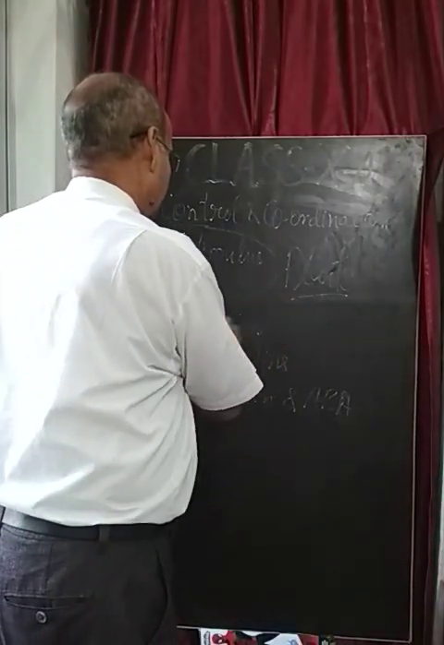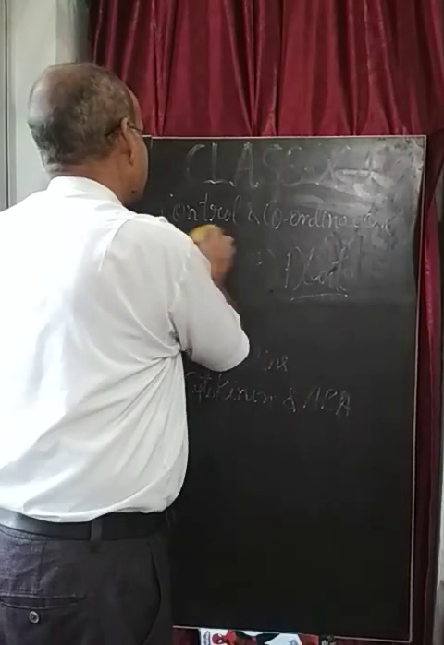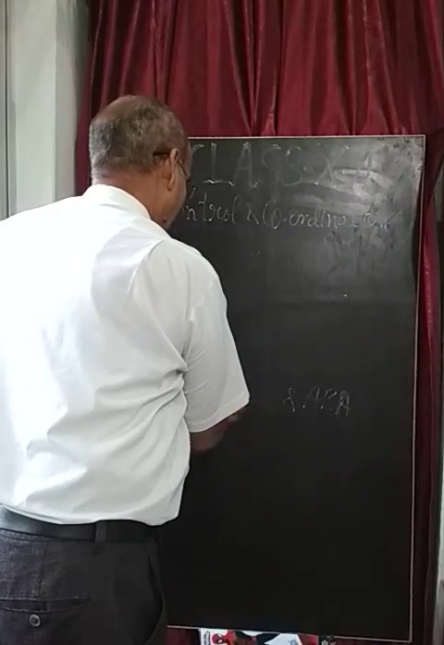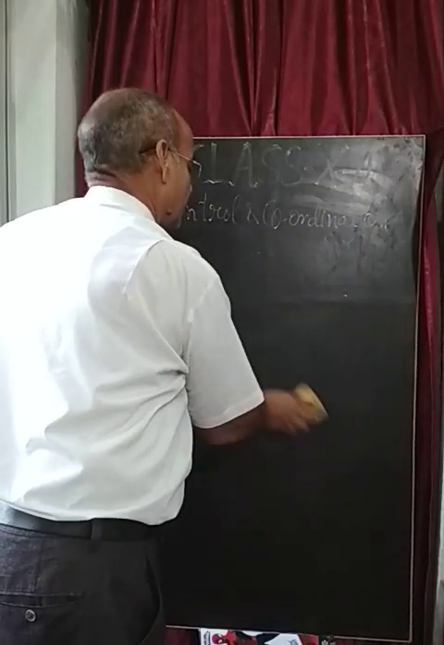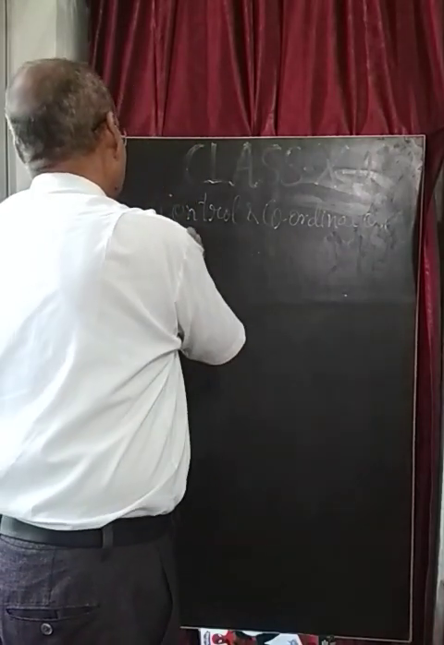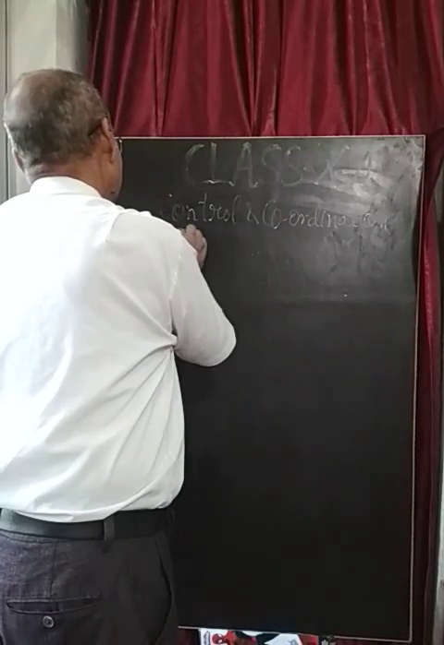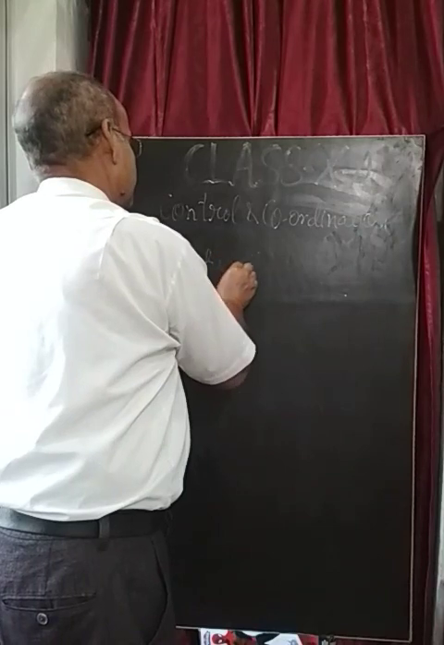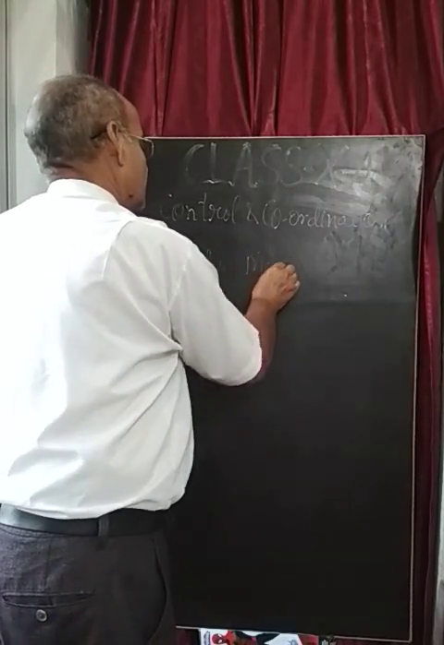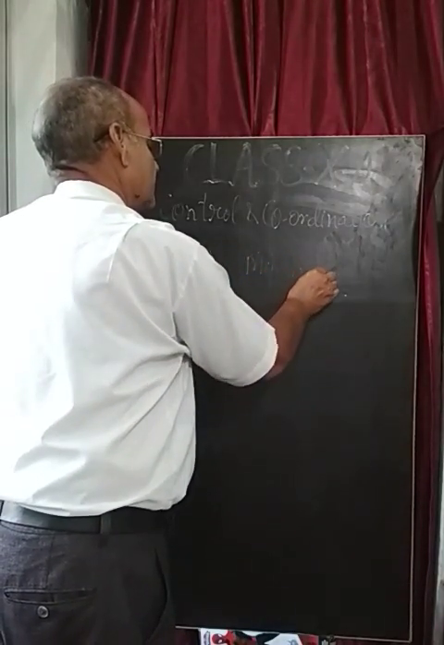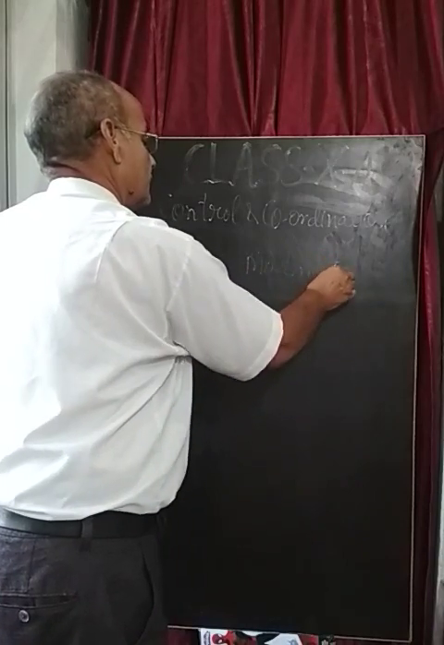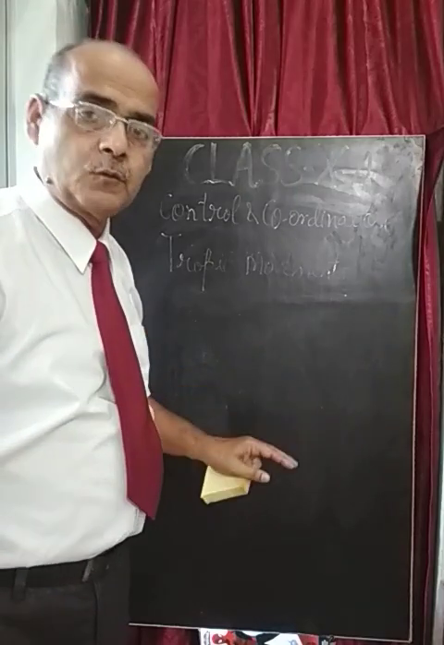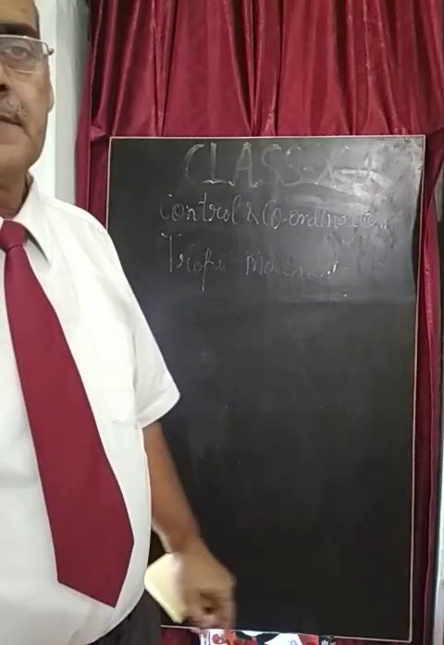Now let us see what is the directional movement. The tropic movements are called the directional movement or growth movement.